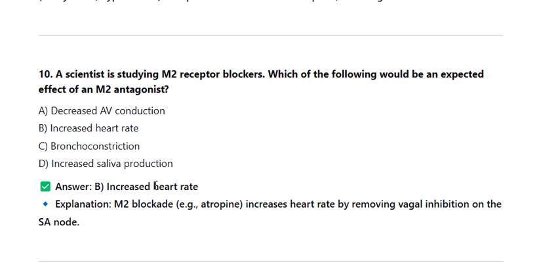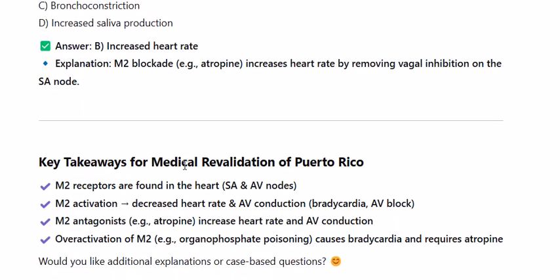Key takeaways for medical revalidation of Puerto Rico. M2 receptors are found in the heart, SA and AV nodes. M2 activation: decreased heart rate and AV conduction, bradycardia, AV block. M2 antagonists, e.g. atropine, increase heart rate and AV conduction. Overactivation of M2, e.g. organophosphate poisoning, causes bradycardia and requires atropine.